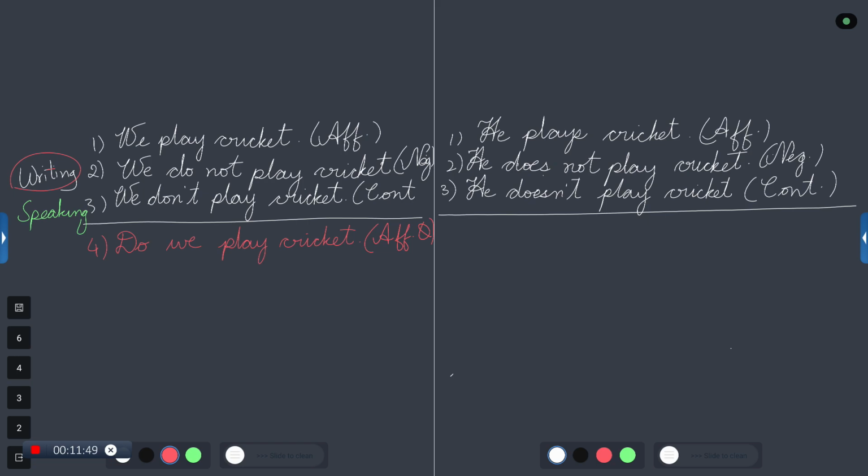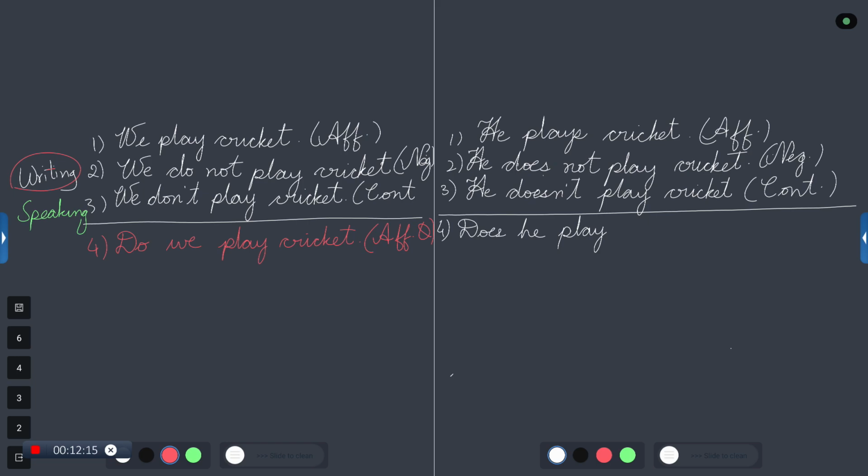Is this understood? Now when it comes to he, she or it, what happens? Does. We take does, the helping verb. Then we take the subject he. What do we do next? We need to use the verb which is given, play.